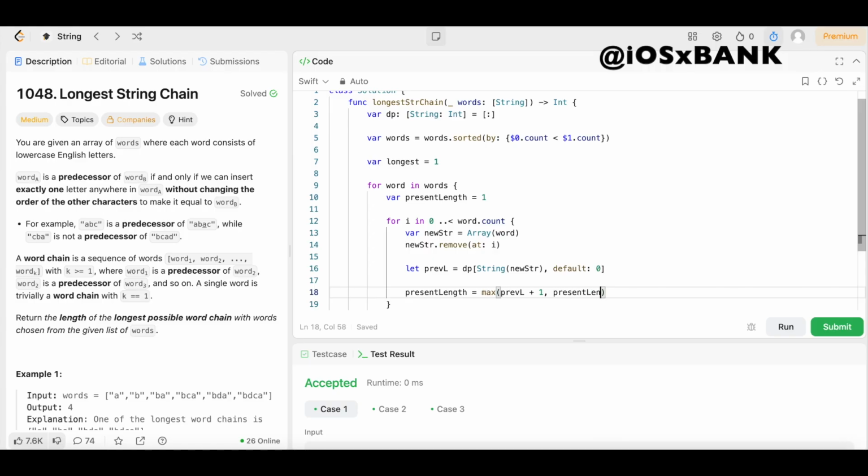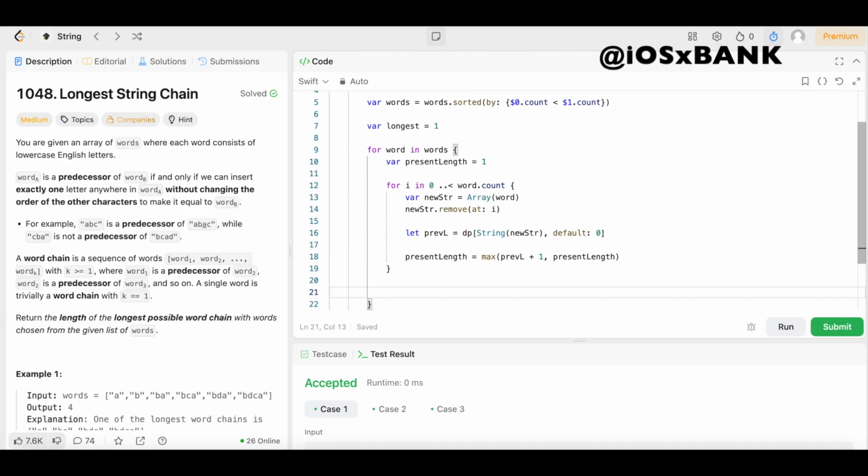Whichever one is longer, that's what it's going to return for us. Then we come outside of this for loop, still inside the initial for loop, and store the longest chain length for the current word. So we're going to say dp[word] equals presentLength, just like that.